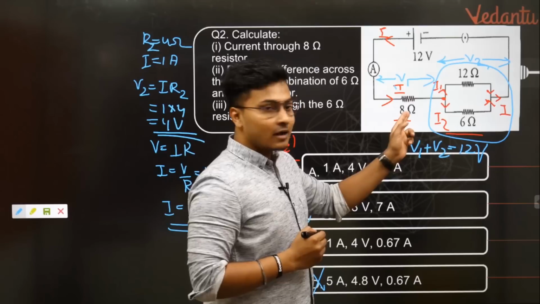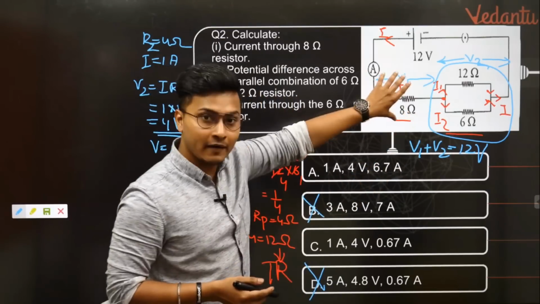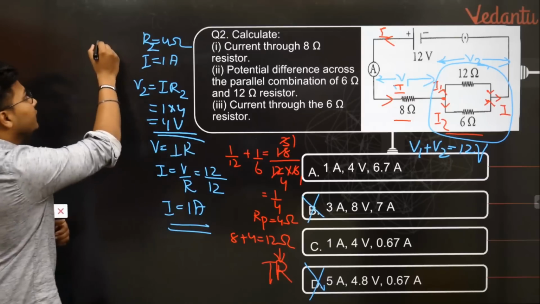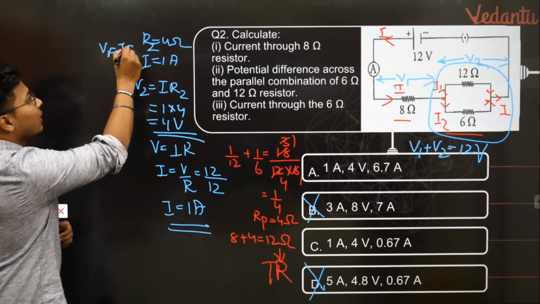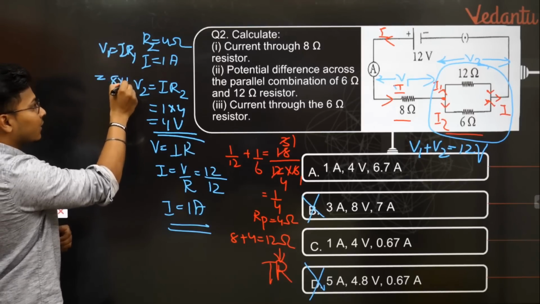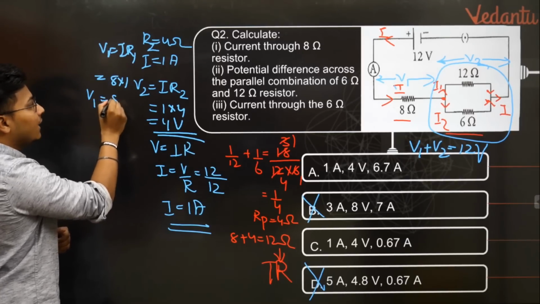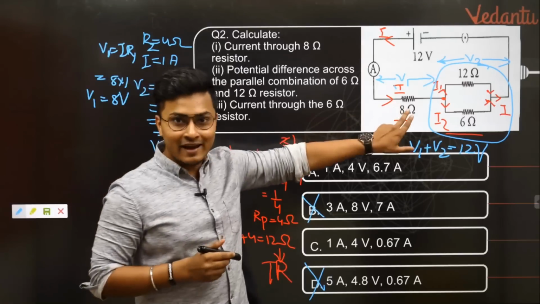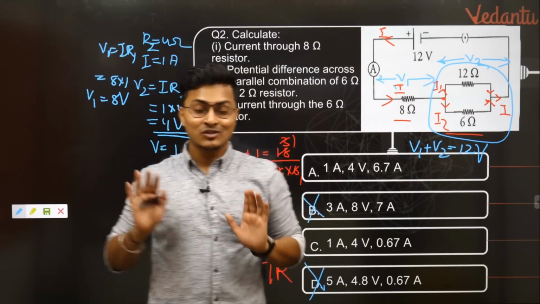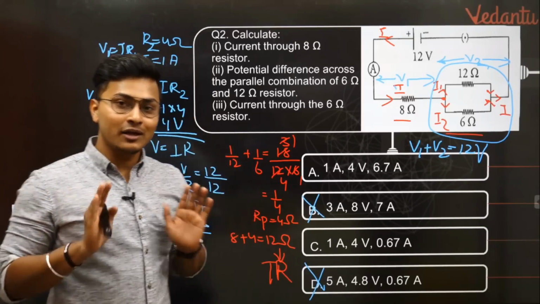So if I try to find out V1, how much should I get? Across the 8 ohms, I'll do the same. V1 is equal to I R1, where R1 is 8 and I we have found is 1. So V1 will be equal to 8 volts. V1 is 8 and we got V2 as 4. 8 plus 4 is 12. So your answer is correct. You are proudly knowing that your answer is correct.